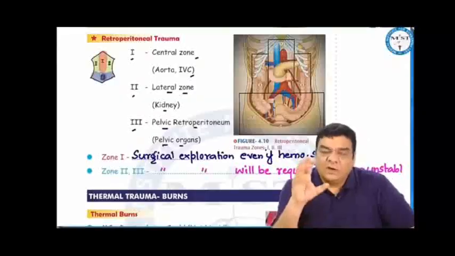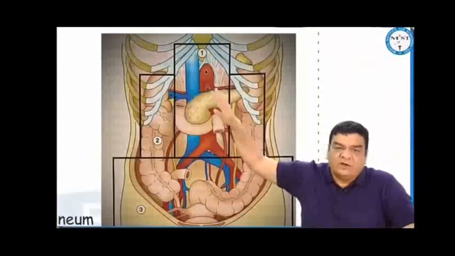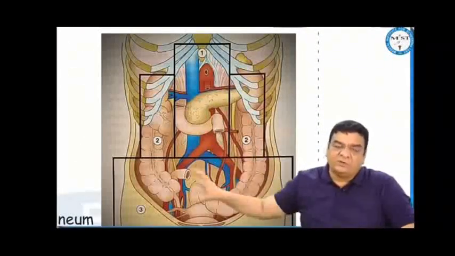In the retroperitoneum, we can divide the retroperitoneum into 3 zones. Zone 1 is the central zone, which is having the aorta and the IVC. Zone 2 is the lateral zone, which is having the kidneys, and zone 3 would be the pelvic retroperitoneum.